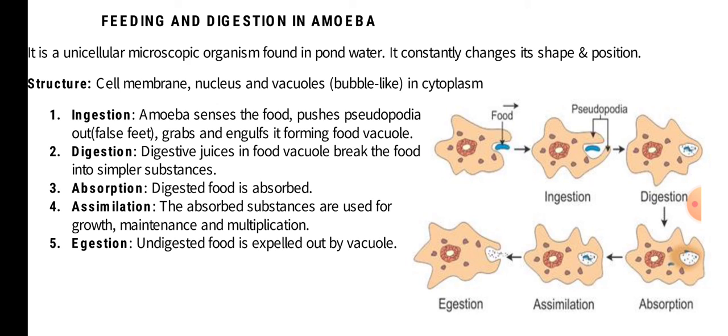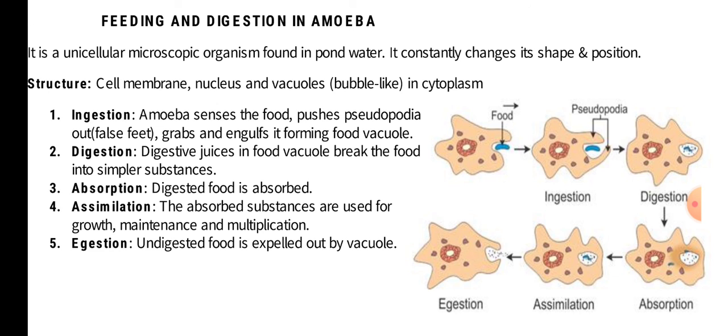Amoeba senses the food and pushes pseudopodia out. Pseudo means false and podia means feet. So it pushes false feet out, grabs and engulfs the food by forming a food vacuole. We can see that this false foot is actually helping it to engulf the food as well as in the movement of the organism.